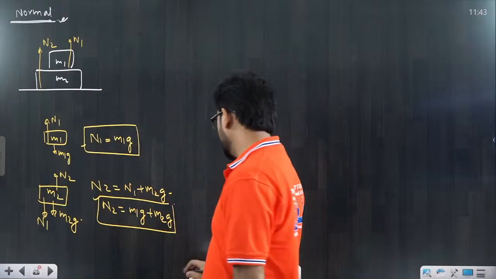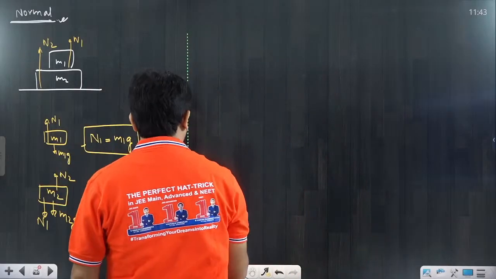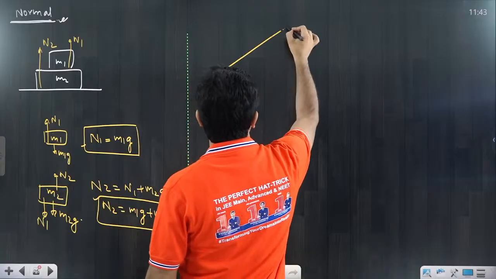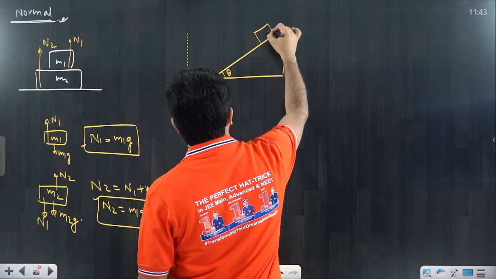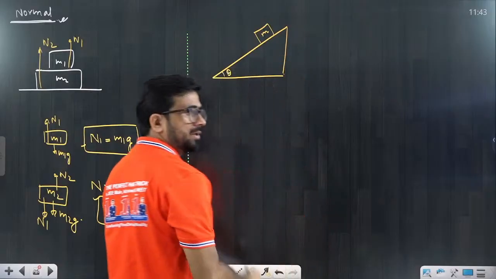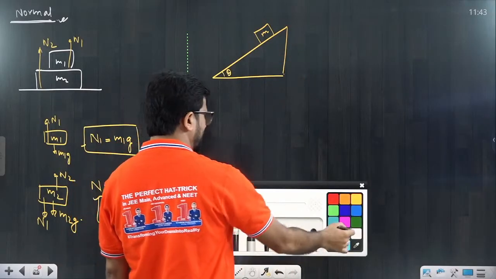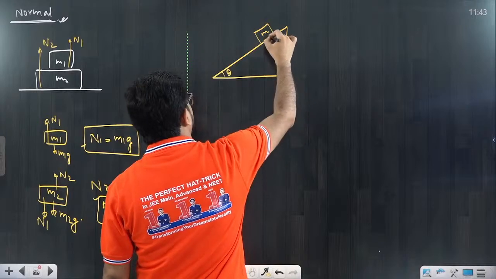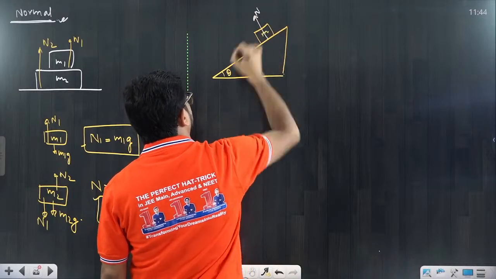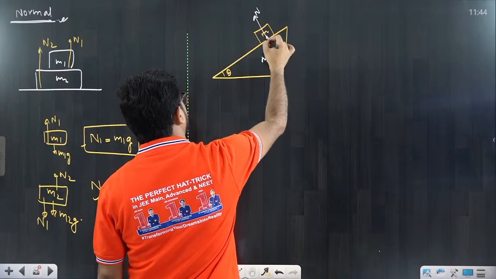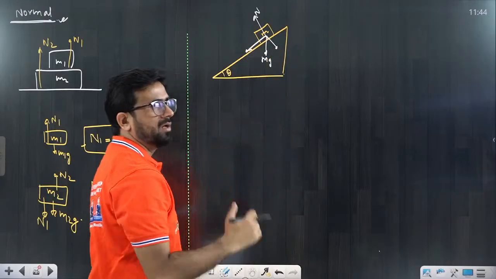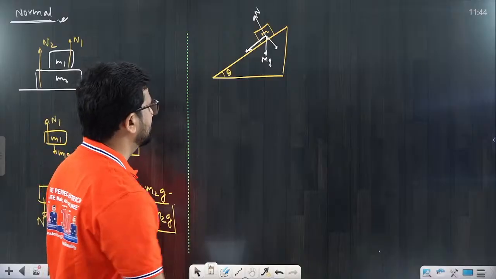Now come to the inclined plane, and you will understand more clearly. Suppose the inclined plane has angle theta, and I put one block of mass m on it. I want to calculate the normal force. The force mg acts downward, and if you take components, there are two: along the inclined plane and perpendicular to the inclined plane.